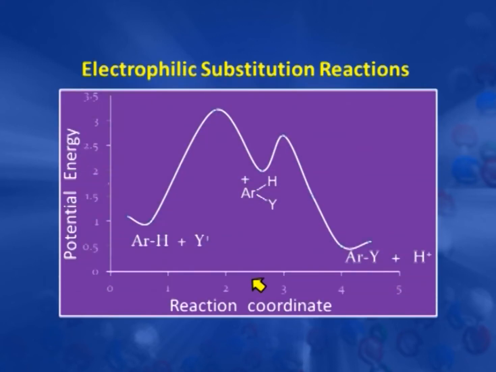This is very much clear in the energy profile diagram. These are the two reactants. When these come close to each other, kinetic energy changes into potential energy and this reaches this height and then converts into this sigma complex. There is a formation of this carbocation intermediate and then this carbocation readily loses this H plus and gives you the substituted product which is a stable one. So, this is a two-step reaction.